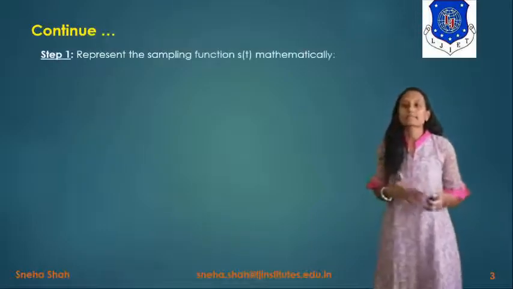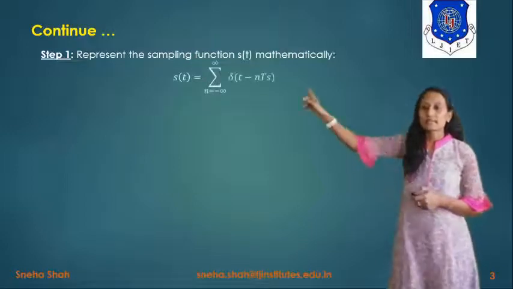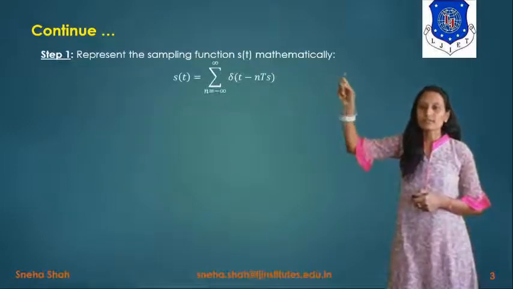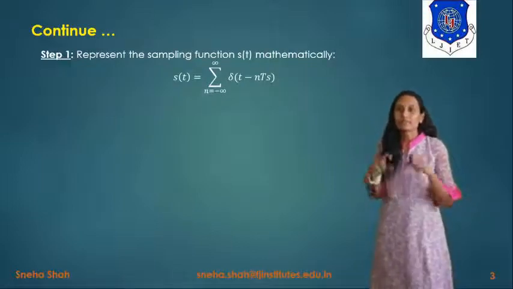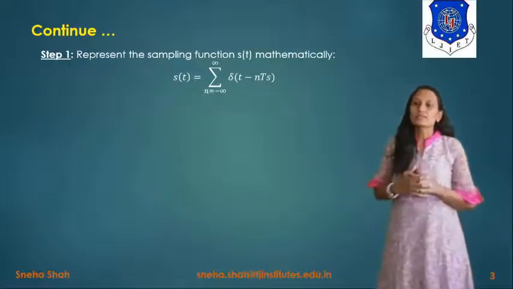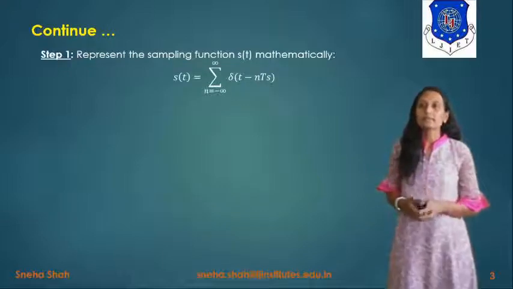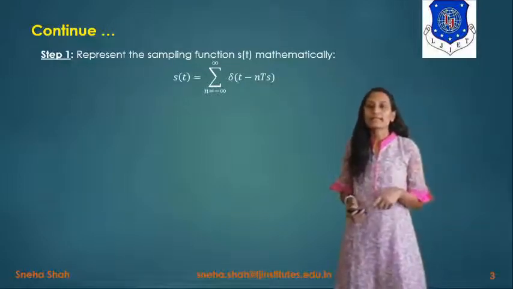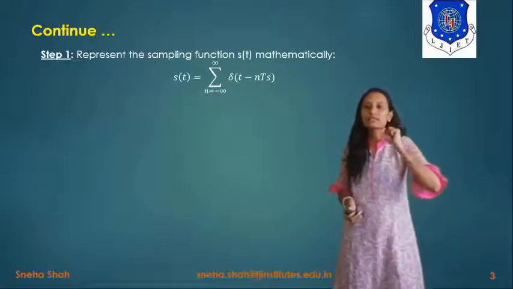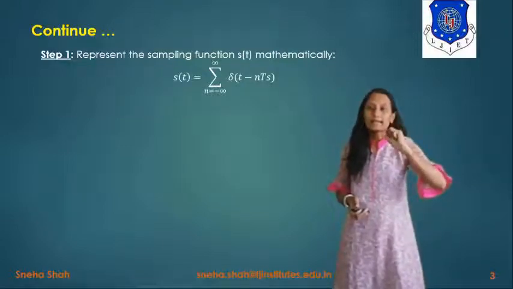Now if we want to prove this, there will be some steps. The first step is to represent the sampling function s of t mathematically. The sampling function s of t will be the unit impulse train, a combination of unit impulse signals. If we take n equals 0, its value will be delta of t.